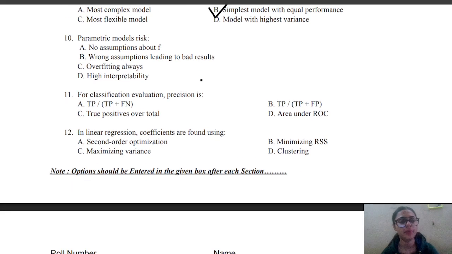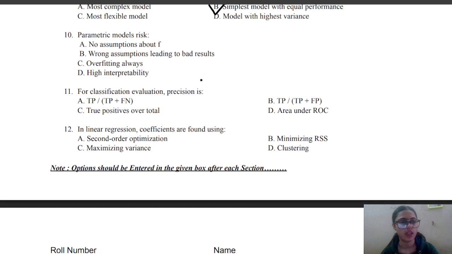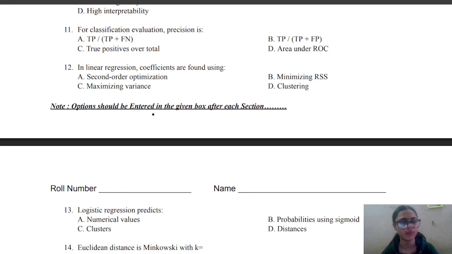Next is, parametric model risk. A no assumption about F, B wrong assumptions leading to bad results, C overfitting always, or D high interpretability. So the correct answer is B, that is wrong assumptions leading to bad results.